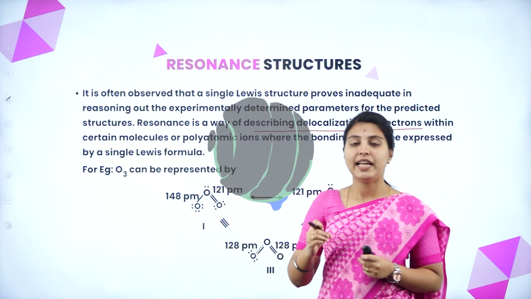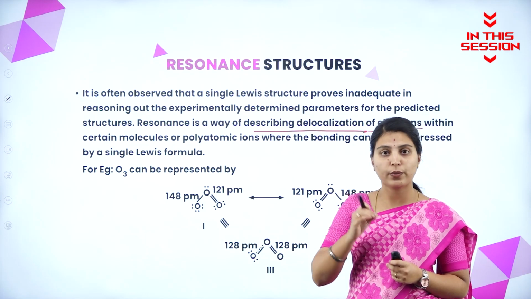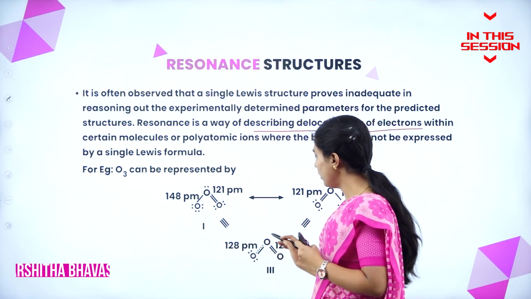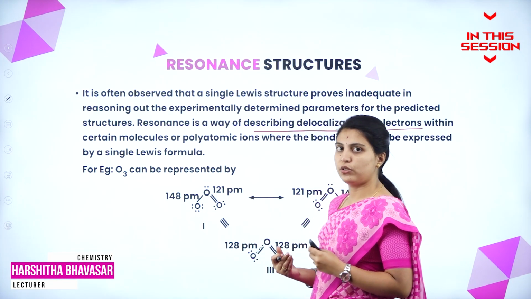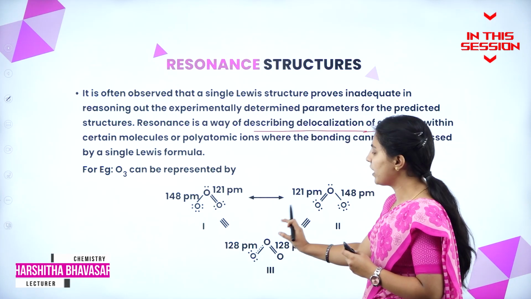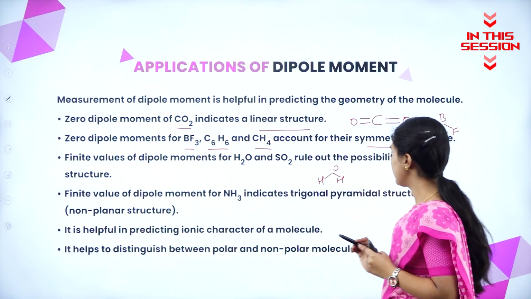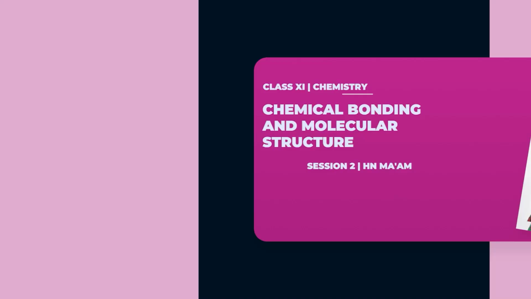What is resonance? It is a way of writing the delocalization of electrons within a molecule. Delocalization means a movement of electrons. Here they have shown the bonded pair and the lone pair of electrons also. Okay, it will constitute the resonance hybrid. Finite value of dipole moment for NH3 indicates the trigonal pyramidal structure, non-planar structure.